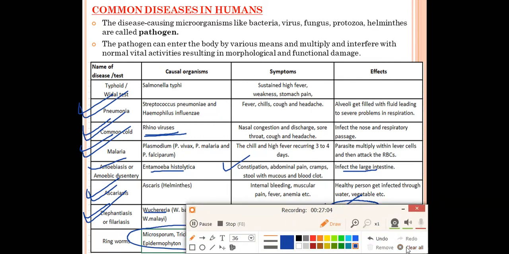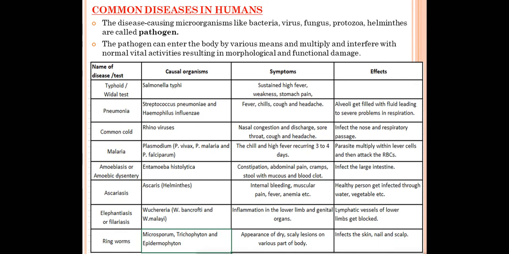These are the types of disease which you have to read in your NCERT textbook. So I recommend that you make a chart like this in your rough notebook or wherever you want, and make notes of this type so that you can learn the name of the disease, the organism which is responsible for that disease, their symptoms and effects, so that if 1 mark or objective type questions come, you can easily give the answers.